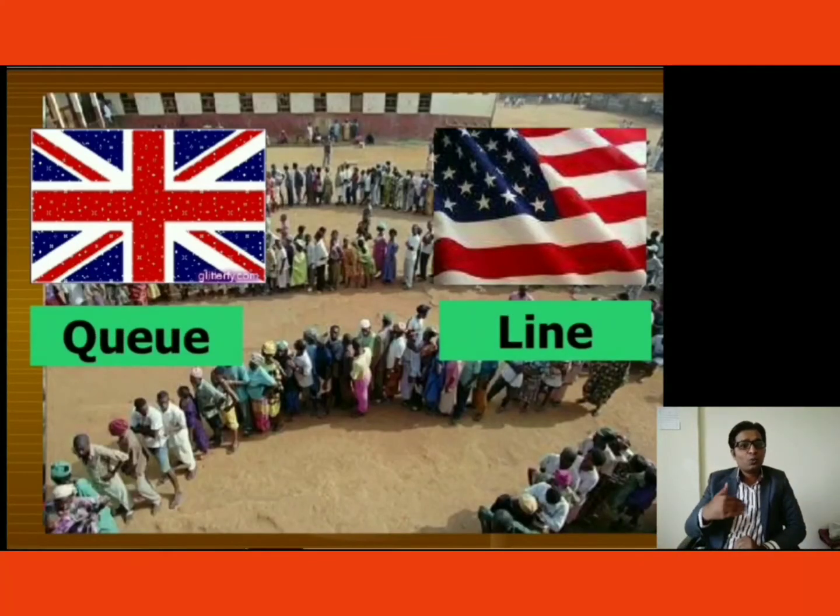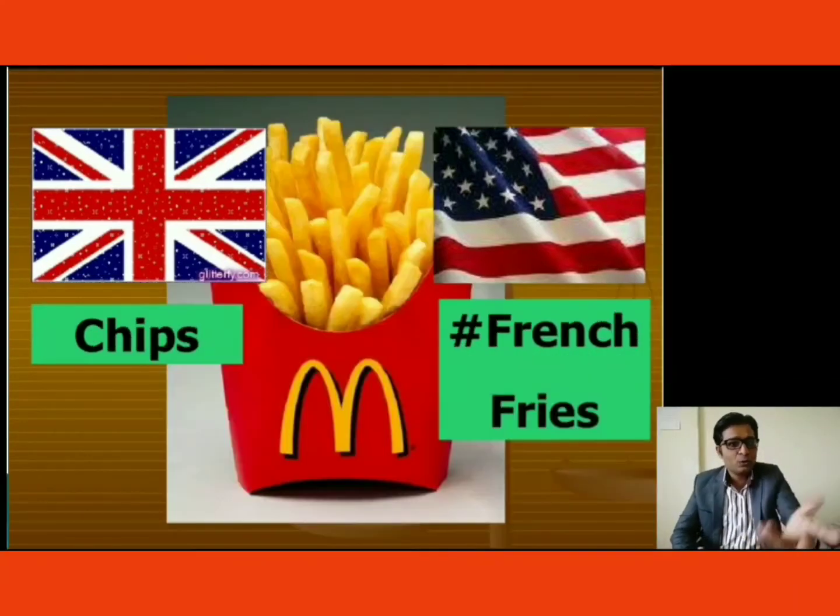Next one, queue in British, line in American. Queue means जैसे कि लोग एक बड़ी लाइन करके खड़े हो जाते हैं किसी चीज के लिए, उसको क्यू बोलते हैं ब्रिटिशर्स, और अमेरिकन बोलते हैं लाइन, राइट. Indians also call it line. French fries and chips, you know that there are finger chips. Indians call it finger chips, Britishers call it chips, and Americans call it French fries, right?